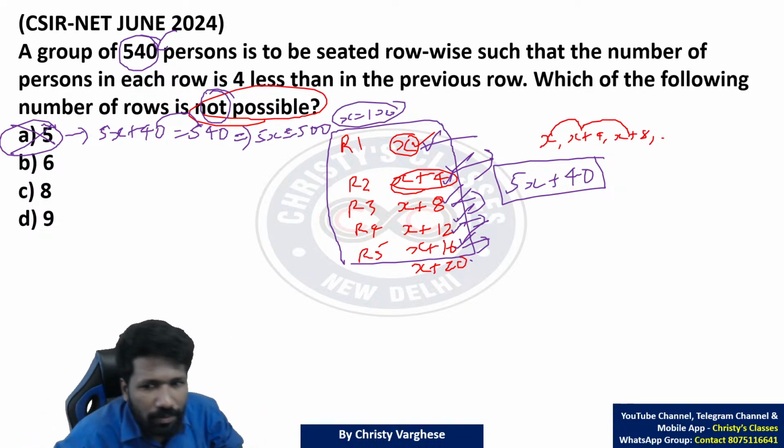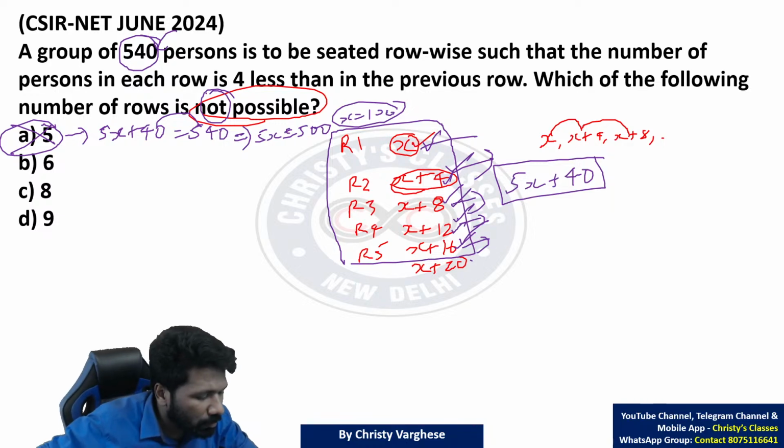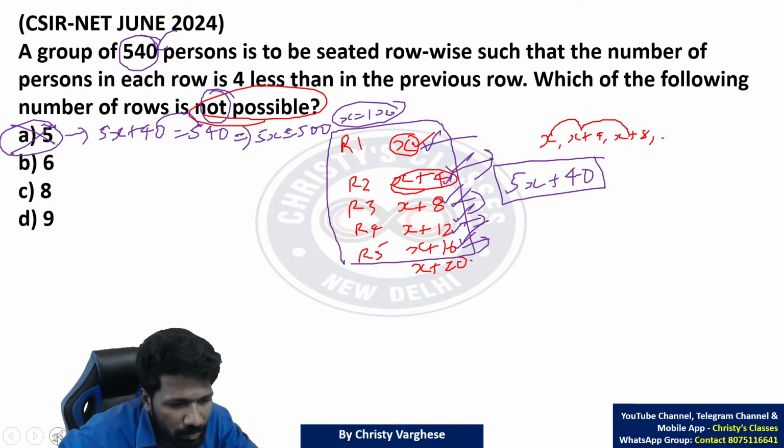Okay, so option A Q answer nahi hai. All of you understood na? Please respond. Now do the same for option B. Option B 6.